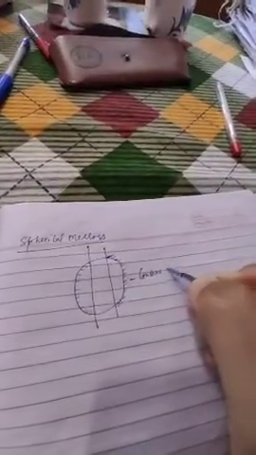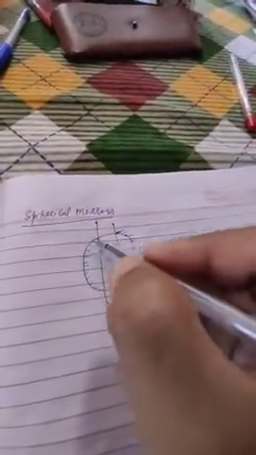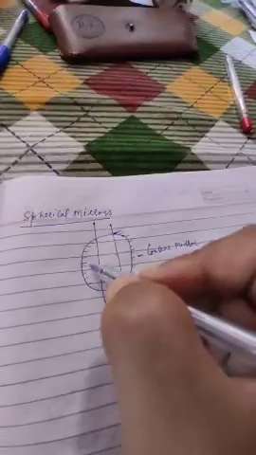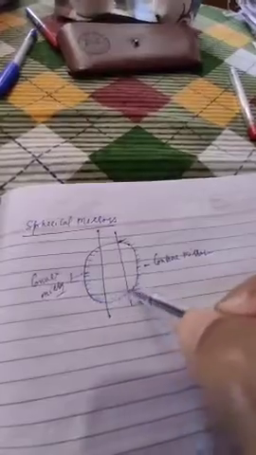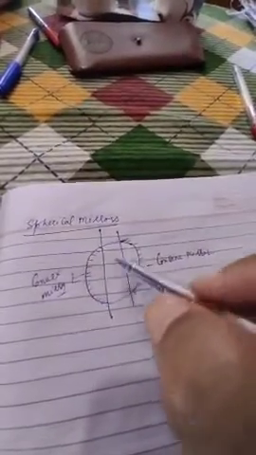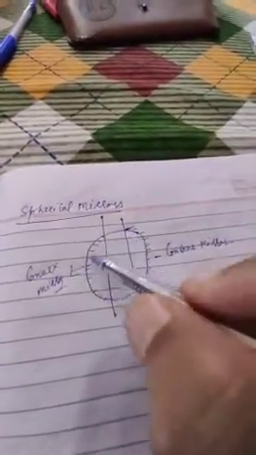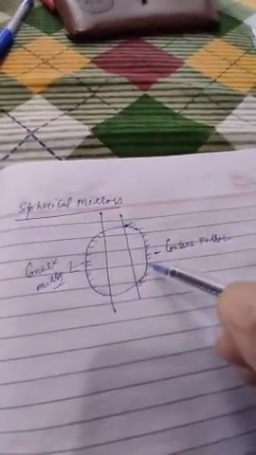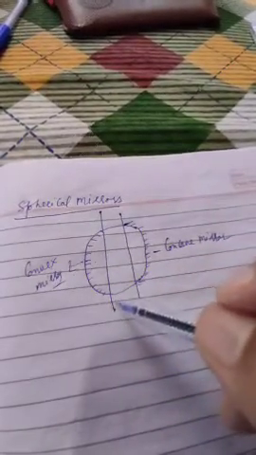That is concave mirror, and which is coated from the inside, that is known as convex mirror. You just see that both the mirrors are the part of this hollow sphere. Once again students, both these mirrors, concave and convex, are the part of this hollow sphere. Concave mirror is painted from the outside. Convex mirrors are painted from the inside.